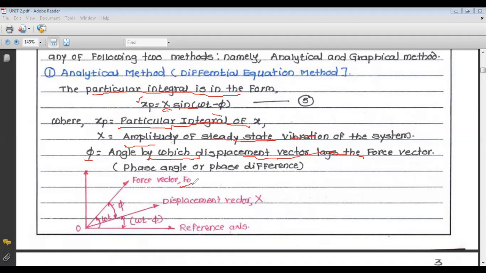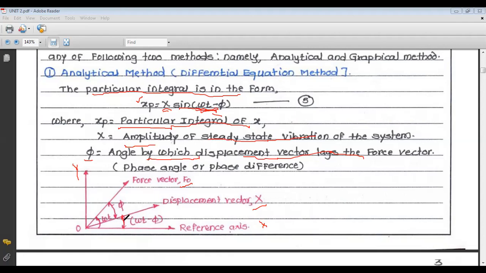The other vector is your displacement vector, denoted by capital X. Now we draw this from a reference line: this is the reference axis x, this is the reference axis y, and this is the origin O. We draw the displacement vector X at the angle omega t minus phi from the reference axis.